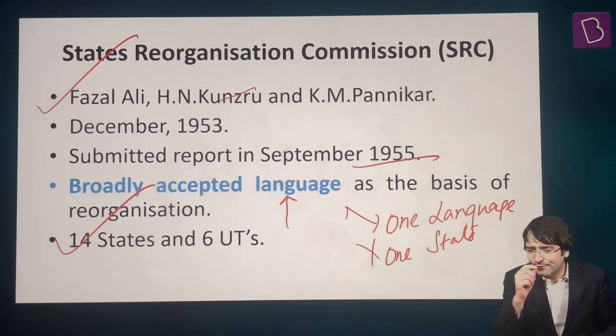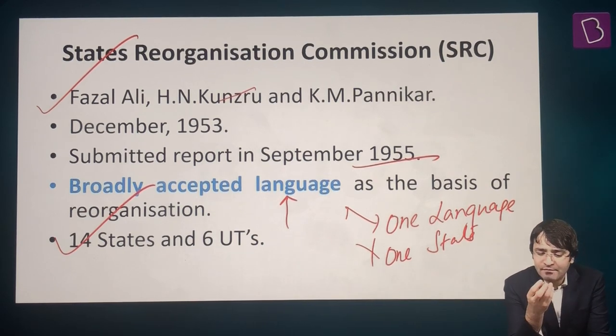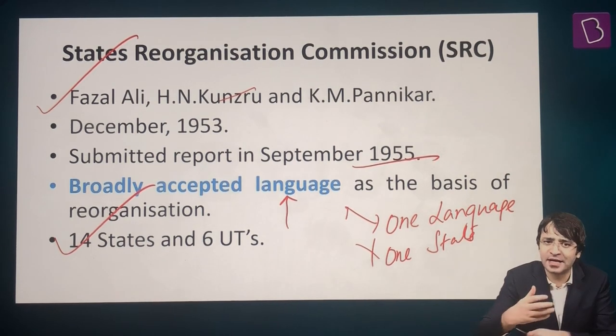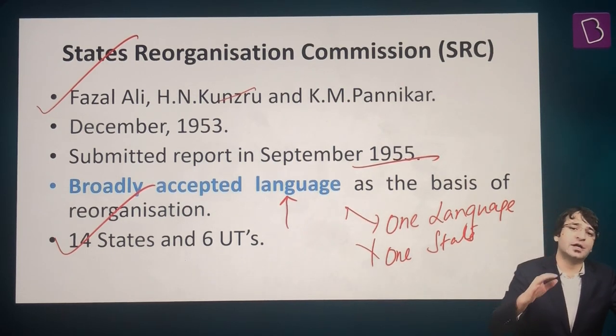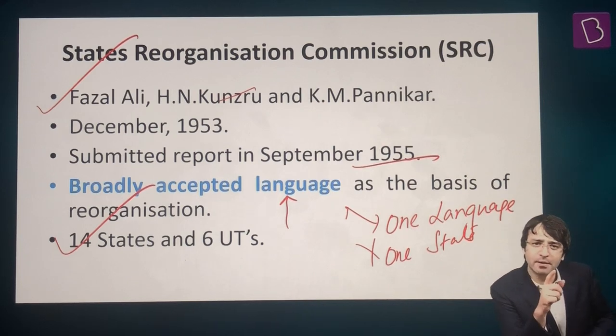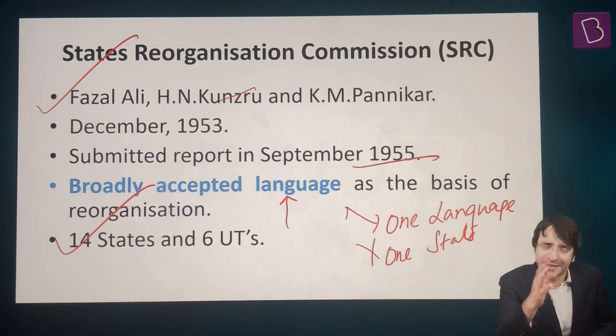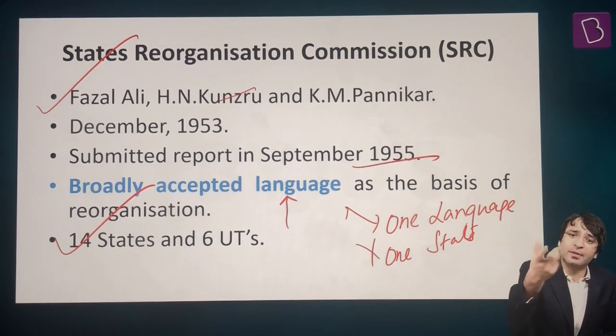Why? The commission did recommend that language can be a criteria to create a state, but it rejected the formula called one language, one state. Why? Because by that logic, almost the entire North India would have been one state.